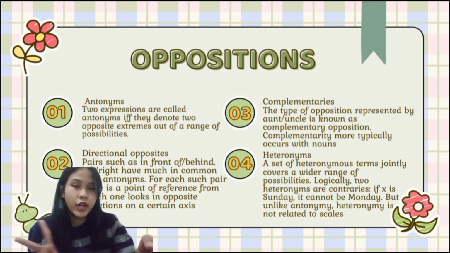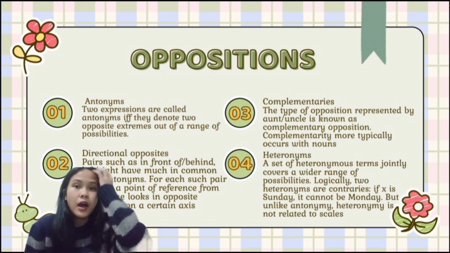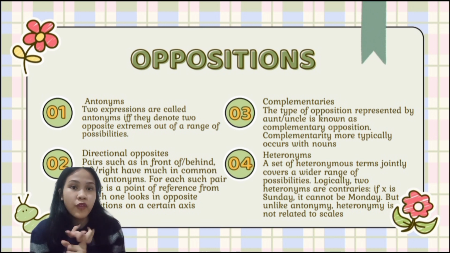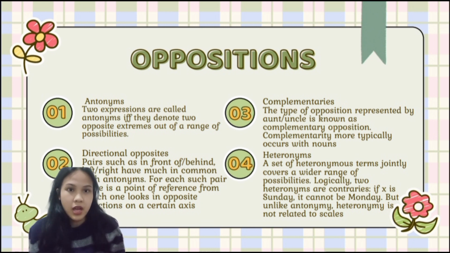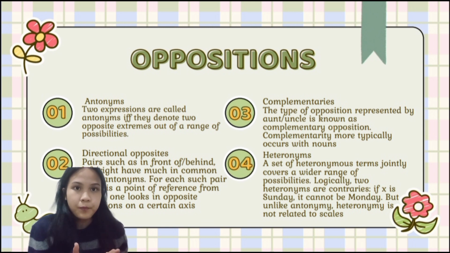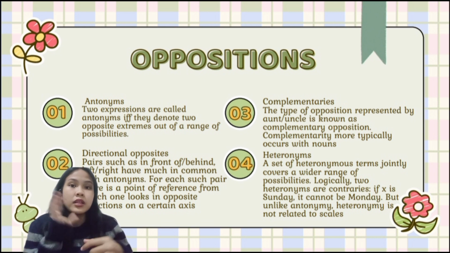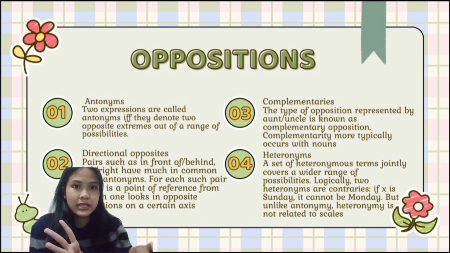The second one, we have directional opposites. Pairs such as in front of with behind, left with right, and above with below have much in common with antonyms. For each such pair, there is a point of reference from which one looks in opposite directions on a certain axis.